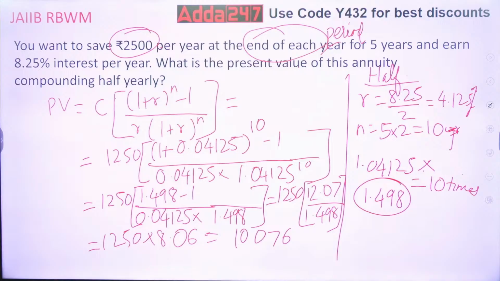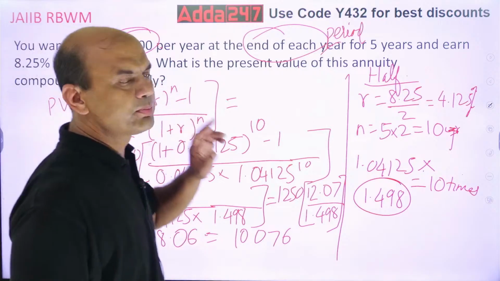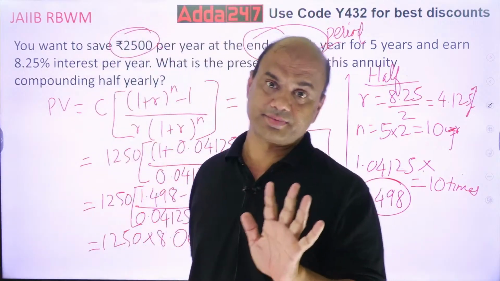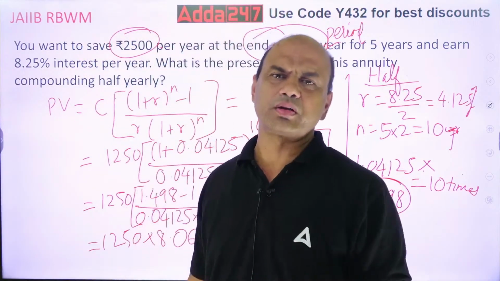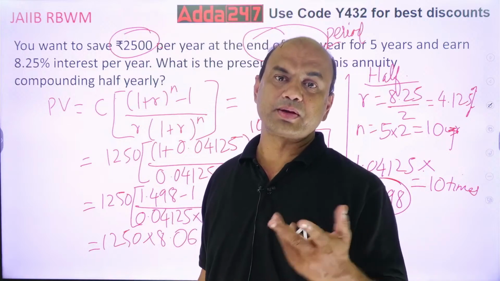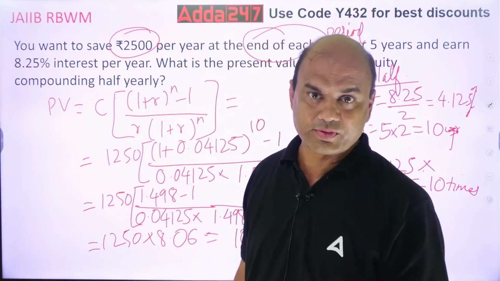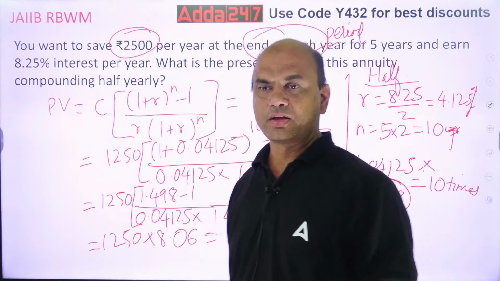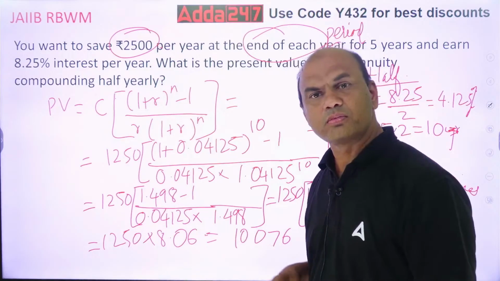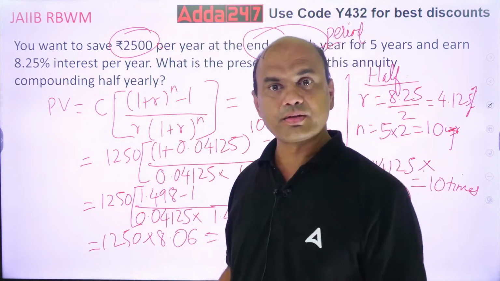Now, some of you might think, sir, give me a simple logic. What is the logic? That I'm investing 2,500 per year for 5 years. So that figure becomes what? 2,500 into 5. So 12,500. Minimum I must get that. What am I getting? 10,000. How come? My value should be higher.